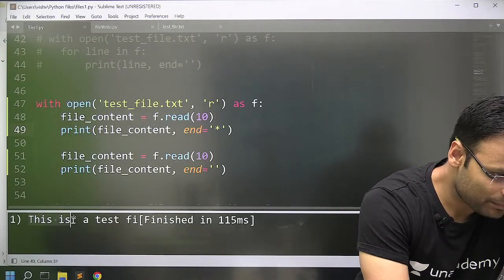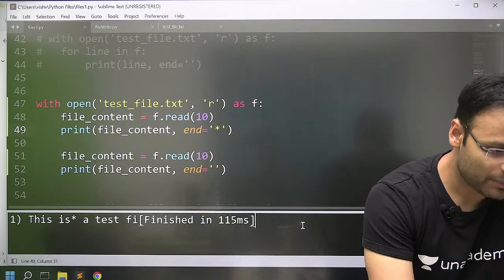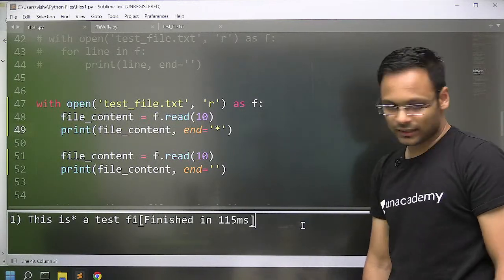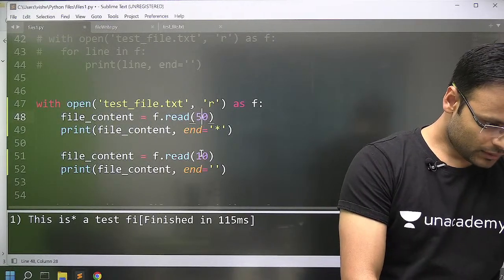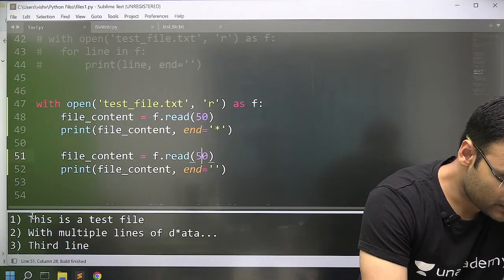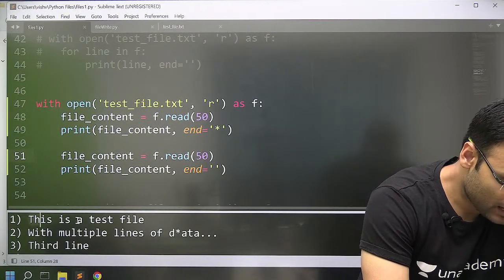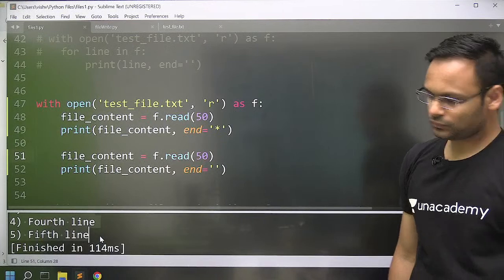First 10 characters I am reading, star, and then the next 10 characters, and that's it. If I go for 50, look at this: first 50 characters I am reading, after that there is a star, and then the next 50 characters, and nothing else.